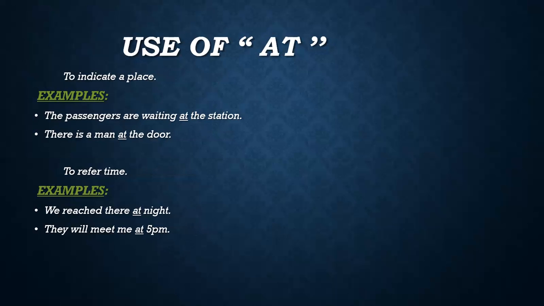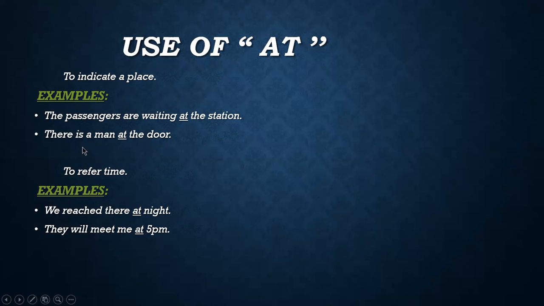Now I'm showing you the use of preposition "at". This is another preposition which is used commonly, so you should know about its use. It is used to indicate a place. You all know about the place. Examples are here. The passengers are waiting at the station. Here you can see that "at" is used to indicate a place and station is a place, so we use "at" to show it.